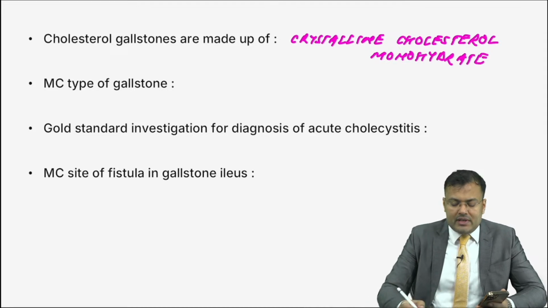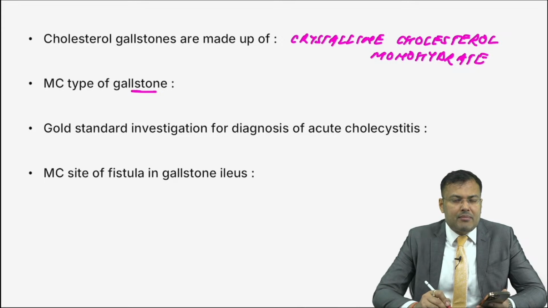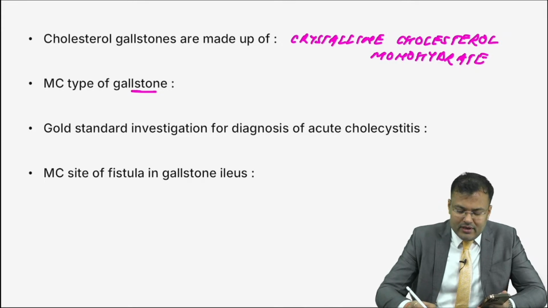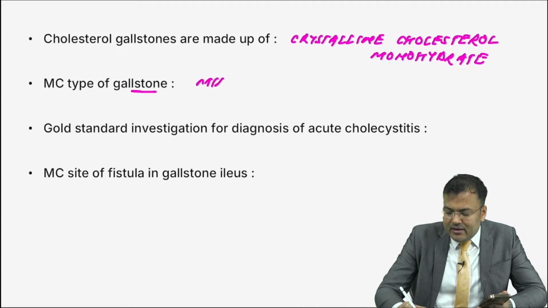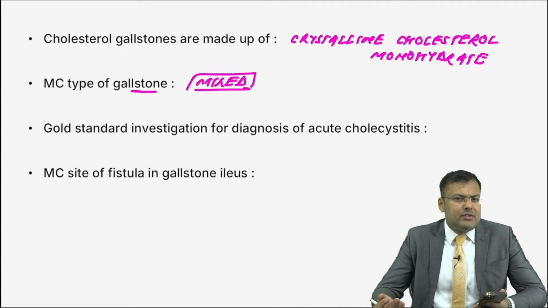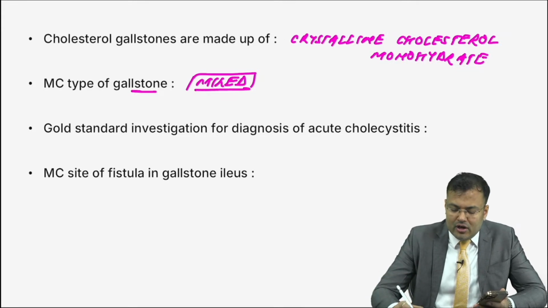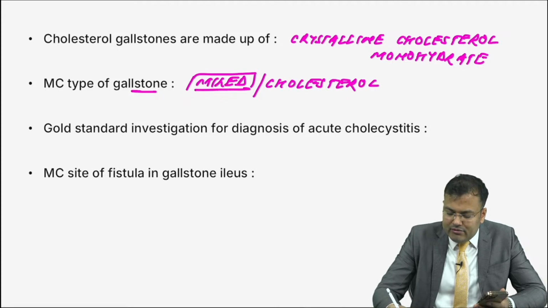Next, most common type of gallstone. Yes, obviously it is mixed. Very good. And mixed means 95% component is cholesterol, 2 to 3% component is black, 2 to 3% component is brown. If mixed is not there in the option, then you have to mark cholesterol.